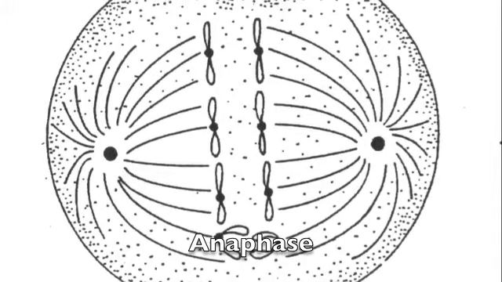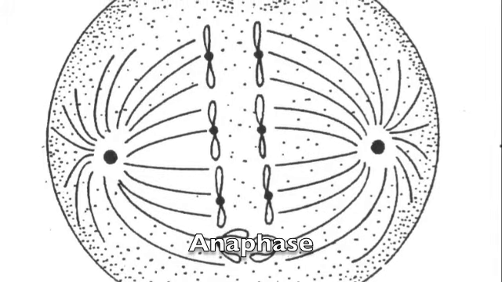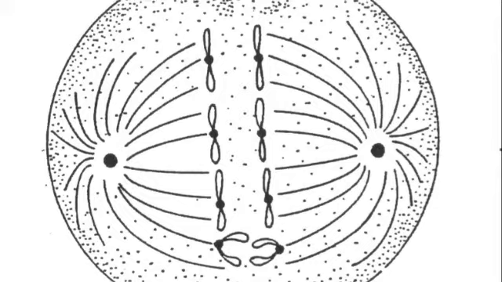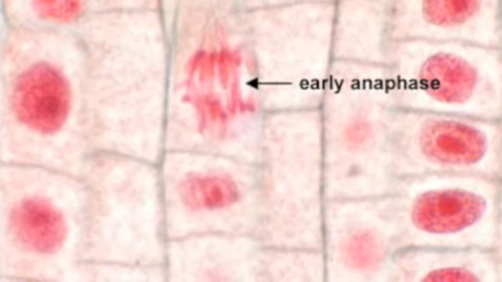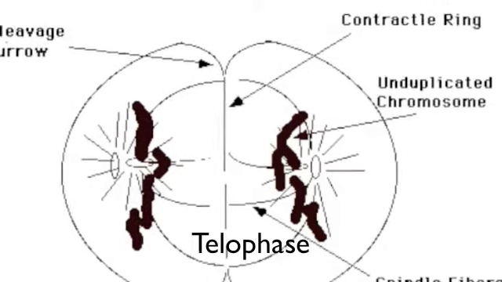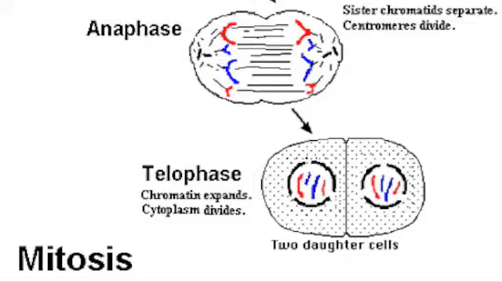The sister chromosomes are separated and brought to opposite sides of the cell as the kinetochore microtubules shorten. The non-kinetochore microtubules lengthen, causing the cell to elongate. During telophase, the nuclear envelope is reassembled and the nucleoli reappear. The chromosomes become less condensed. Mitosis is complete with the formation of two genetically identical nuclei, each containing the diploid number of chromosomes.